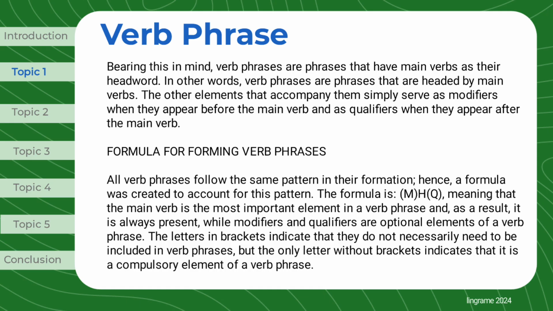Formula for forming verb phrases. All verb phrases follow the same pattern in their formation, hence, a formula was created to account for this pattern. The formula is MHQ, meaning that the main verb is the most important element in a verb phrase and, as a result, it is always present, while modifiers and qualifiers are optional elements of a verb phrase. The letters in brackets indicate that they do not necessarily need to be included in verb phrases, but the only letter without brackets indicates that it is a compulsory element of a verb phrase.